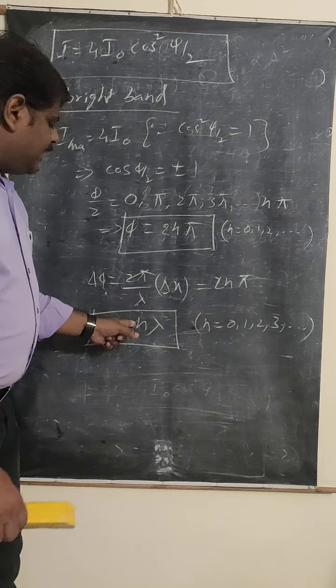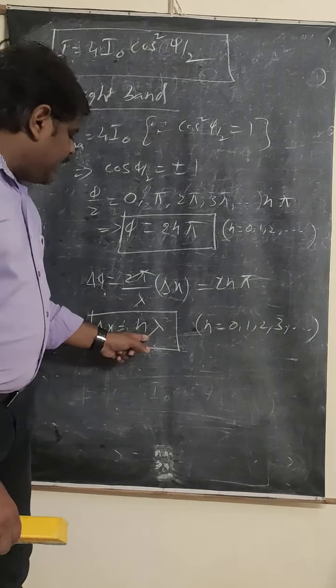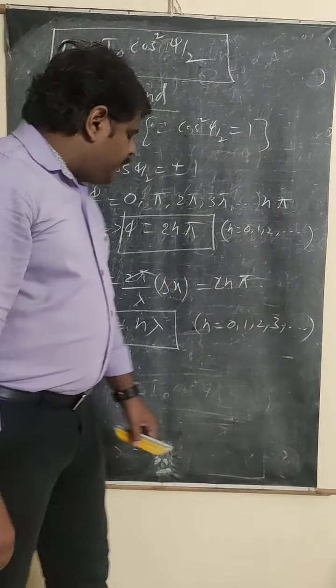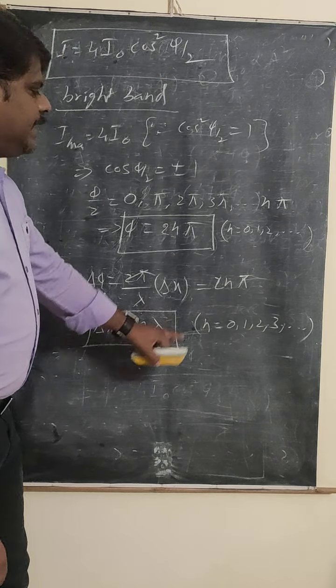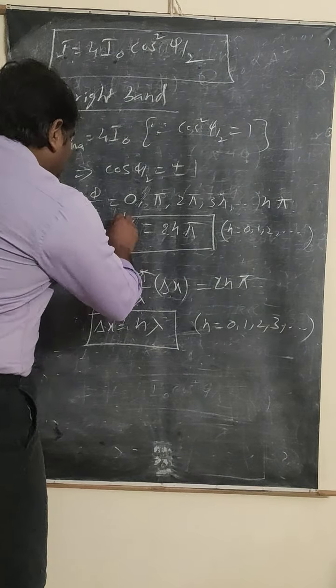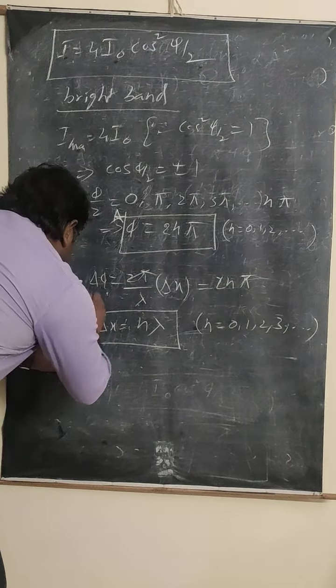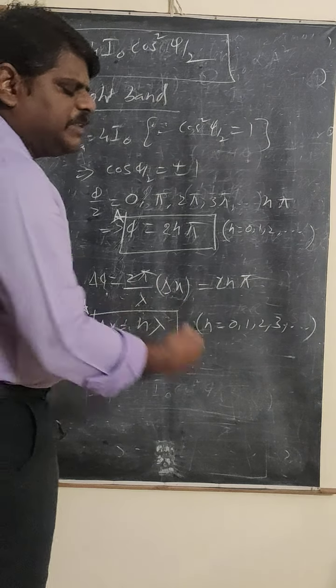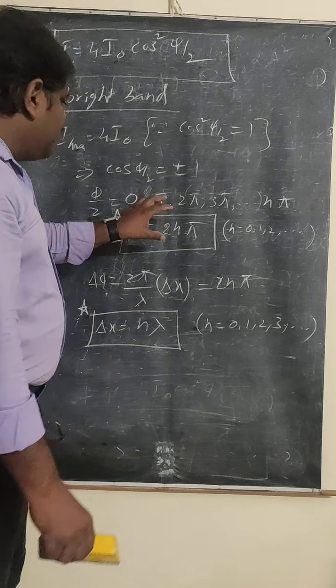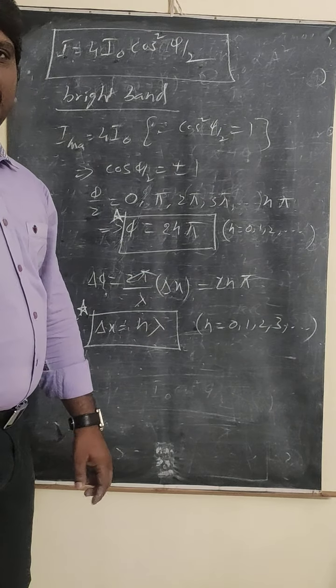n is equal to 1, you can write λ. n is equal to 2, you can write 2λ. n is equal to 3, you can write 3λ. Like that, whenever the path difference is equal to nλ, then immediately what happens? You are going to get the bright band condition. So these are very important conditions to solve the problems. There are so many problems based on this interference concept, and you need to remember these formulas itself.